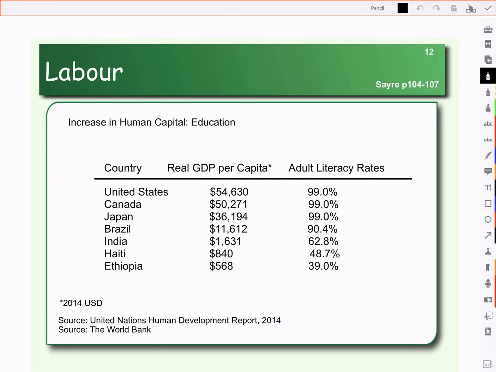Notice that countries that have a higher literacy rate have a higher real GDP per capita. Countries with lower literacy, so less human capital, less education, work experience, and training, will have a smaller real GDP per capita. So we can get economic growth by increasing the human capital in our population.